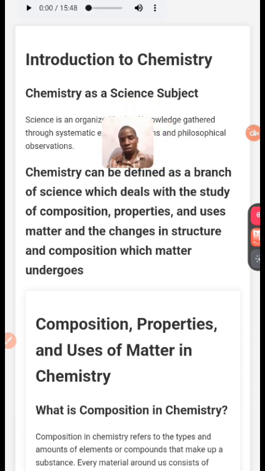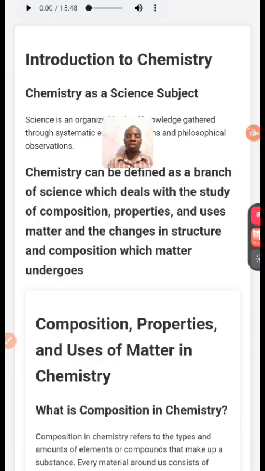Chemistry can be defined as a branch of science which deals with the study of composition, properties, and the uses of matter, and the changes in structure and composition which matter undergoes. All this is very important.